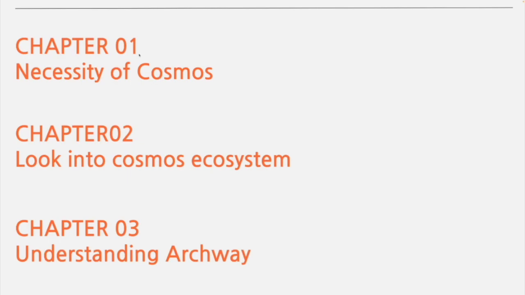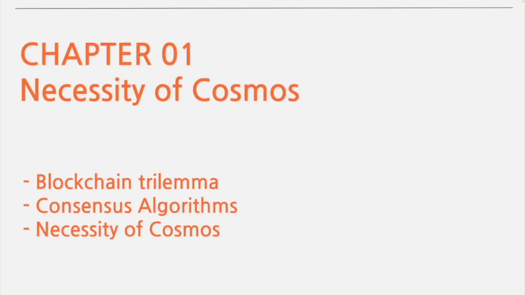Chapter 1, Necessity of Cosmos. Chapter 2, Look into Cosmos Ecosystem. Chapter 3, Understanding Archway. In Chapter 1, I will explain the blockchain trilemma, and then I will explain the consensus algorithm, and then I will explain the necessity of Cosmos based on the blockchain trilemma and the consensus algorithm of Cosmos.